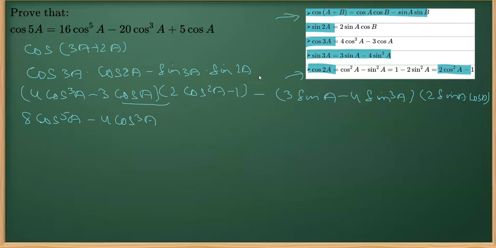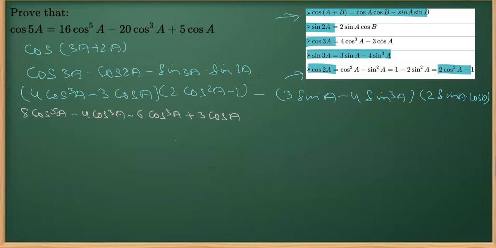And then 3 into 2 is 6, cos a into cos square a is cos cube a. And finally 3 into minus 1 is positive 3 cos a, right? So we got this from the expansion of the first part, and we'll keep it.